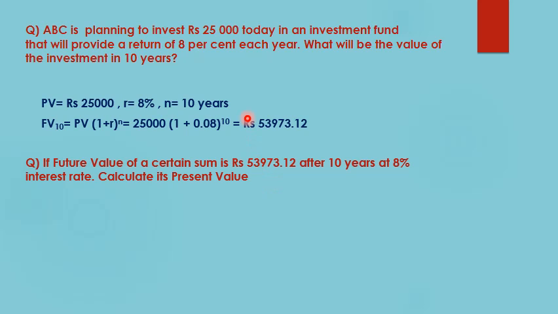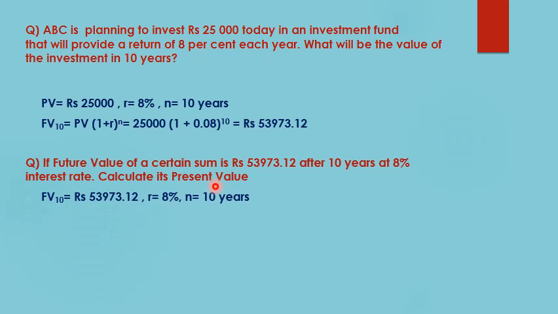So we have made no changes in this question from earlier. The rate of interest is also the same 8%, the time period is also the same 10 years, but earlier I gave you rupees 25,000, the present value, and we needed to calculate its future value. Now in this example, the future value after 10 years is given and we need to find the present value.